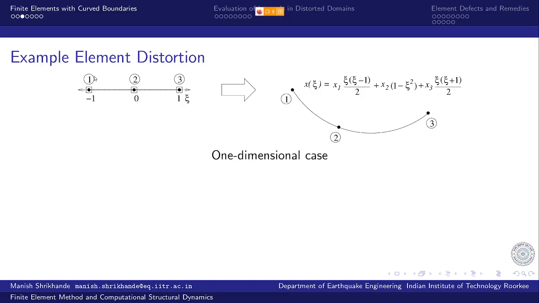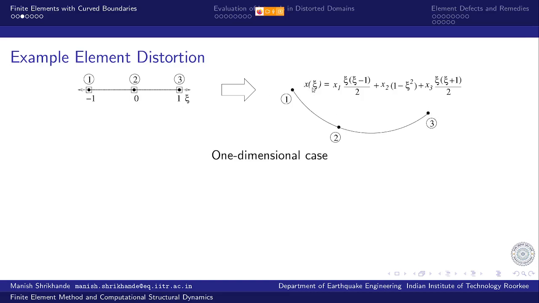And I decide that node 1 has to take position here in the physical space. Let's say I define this coordinate as x1, and node 2 has a coordinate x2, whatever value of x2, and node 3 has a coordinate x3, right?